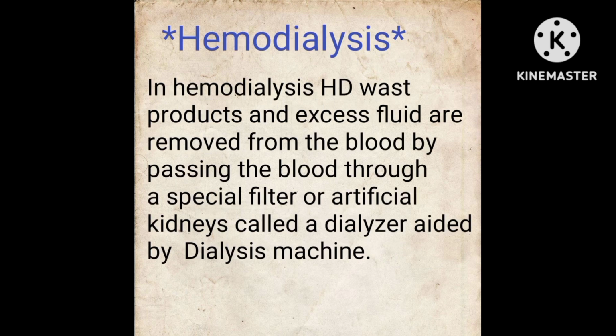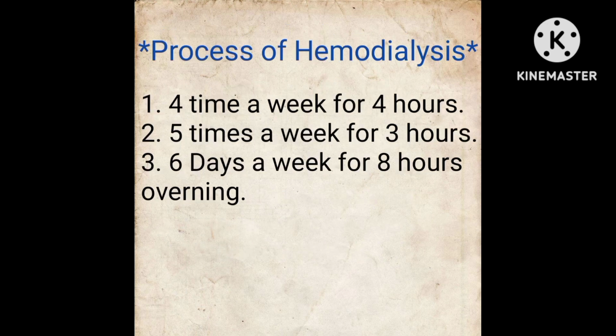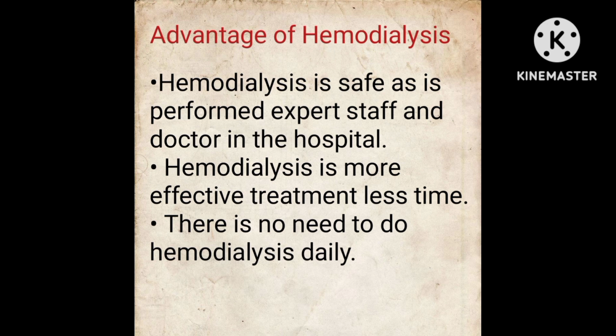Hemodialysis. In hemodialysis (HD), waste products and excess fluid are removed from the blood by passing the blood through a special filter or artificial kidney called a dialyzer, aided by a dialysis machine. Process of hemodialysis: 4 times a week for 4 hours, 5 times a week for 3 hours, 6 days a week for 8 hours overnight.